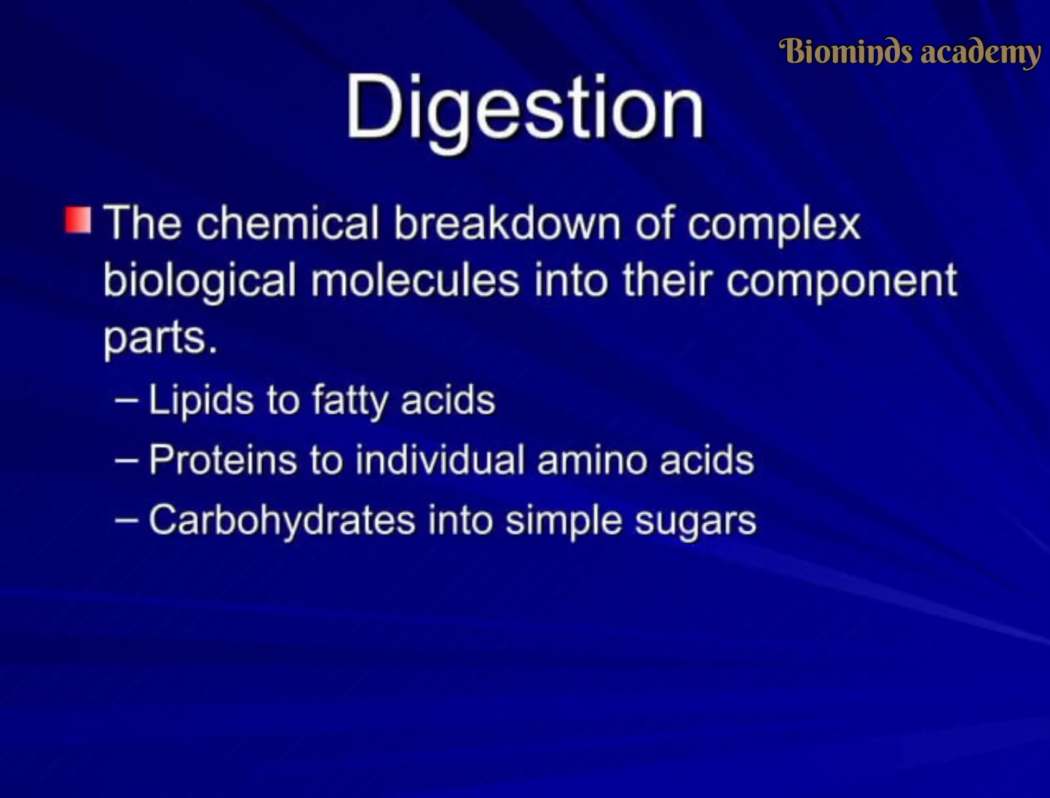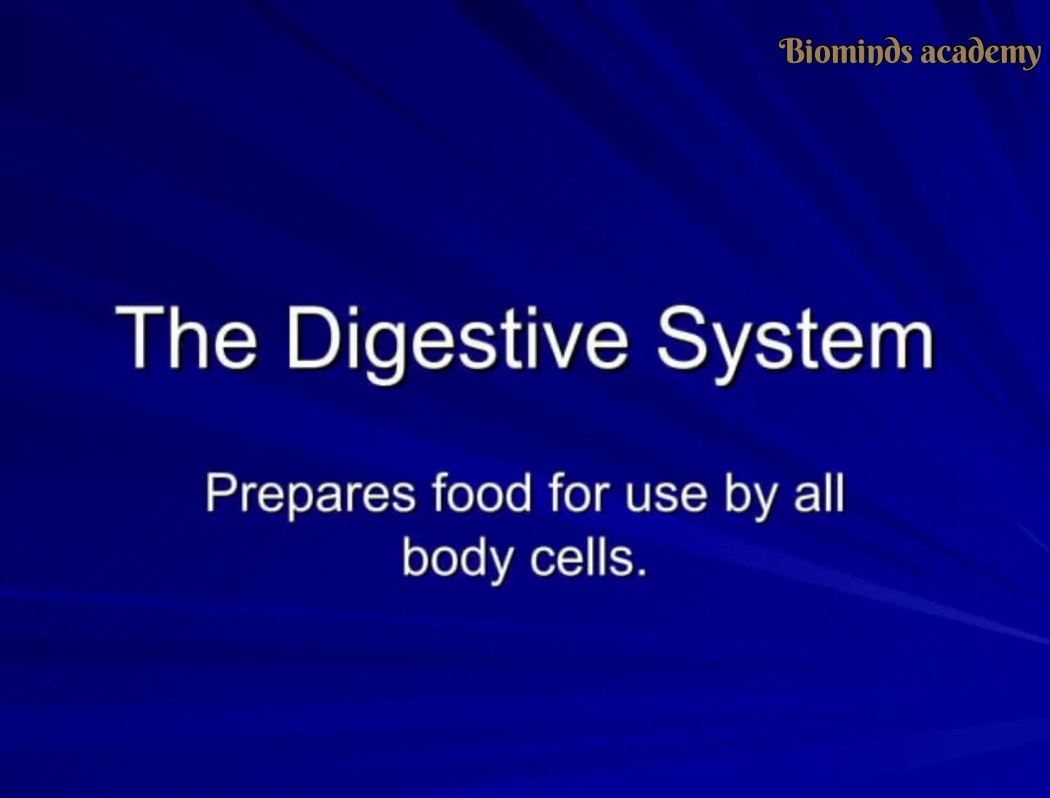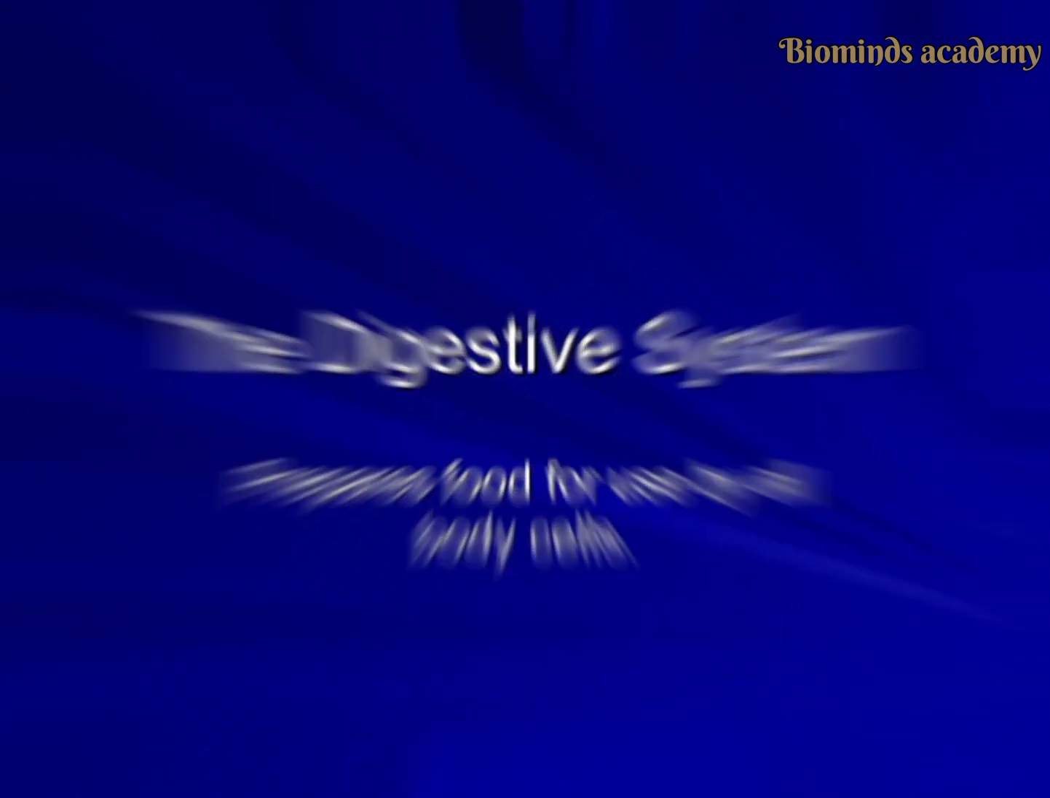Today we are discussing the most important topic in biology, that is digestion or nutrition in human beings. Digestion is the process of breaking down complex biological molecules into their component parts. Here the lipids change into fatty acids, the proteins are broken down into amino acids, and the carbohydrates into simple sugars. The digestive system prepares the food for use by all the body cells.